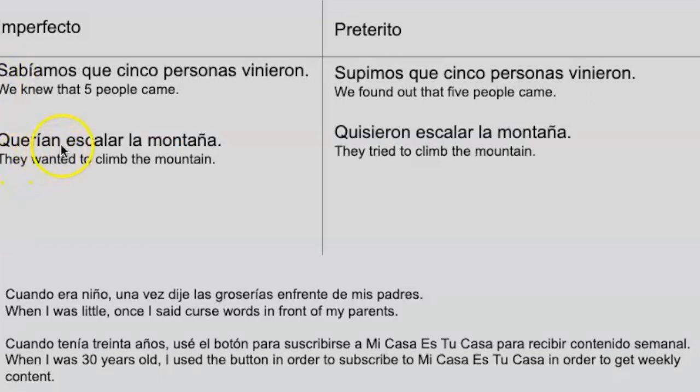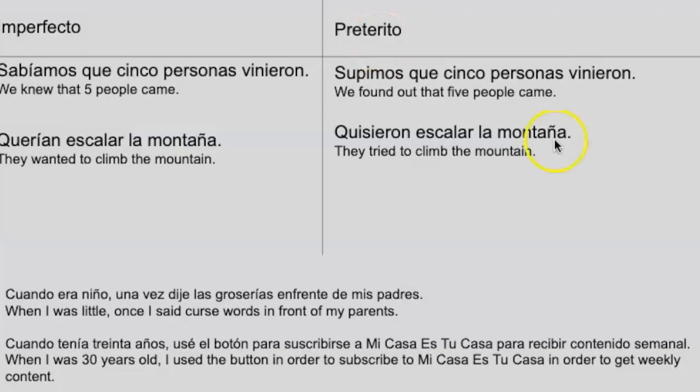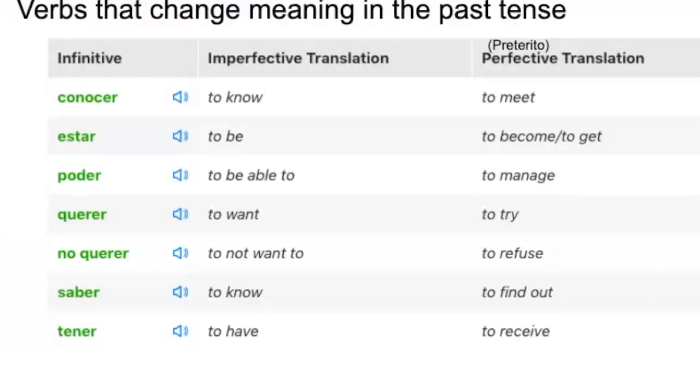Querían escalar la montaña. They wanted to climb the mountain, versus quisieron escalar la montaña. They tried to. Because in the preterite, it's to try, and in the imperfect, it's to want. This is the preterite side, that's the imperfect side. The same applies with saber. In the imperfect it's to know, but in the preterite it's to find out. So those are completely different meanings.